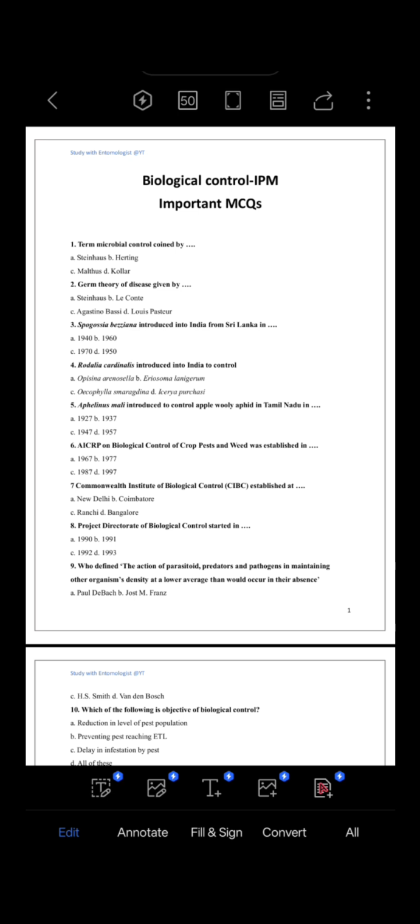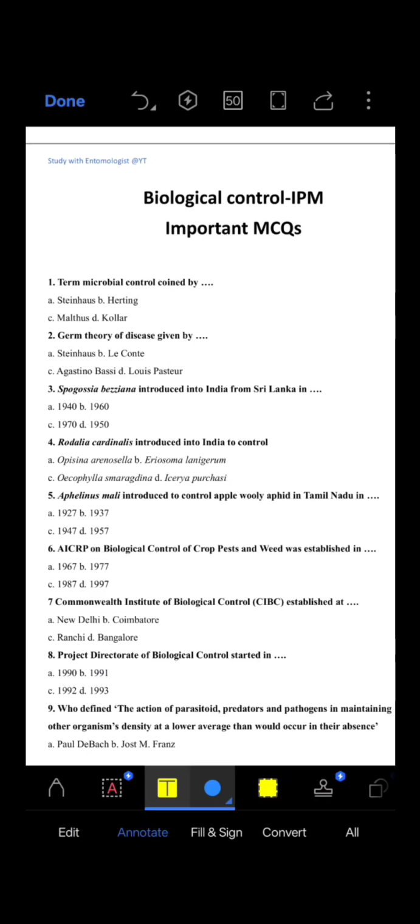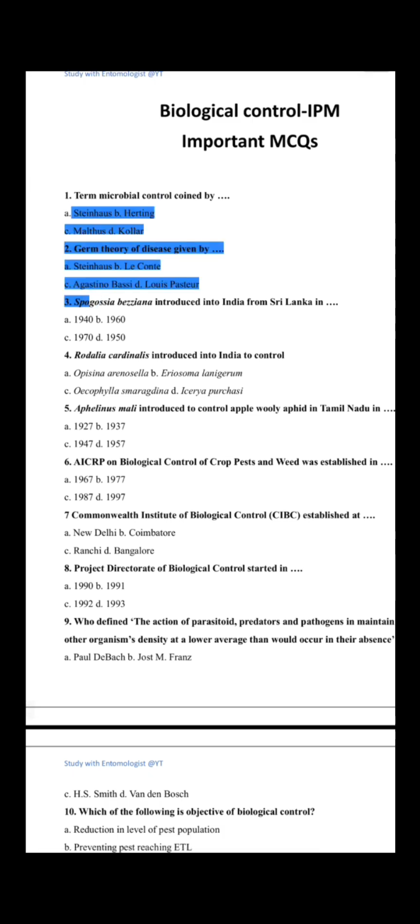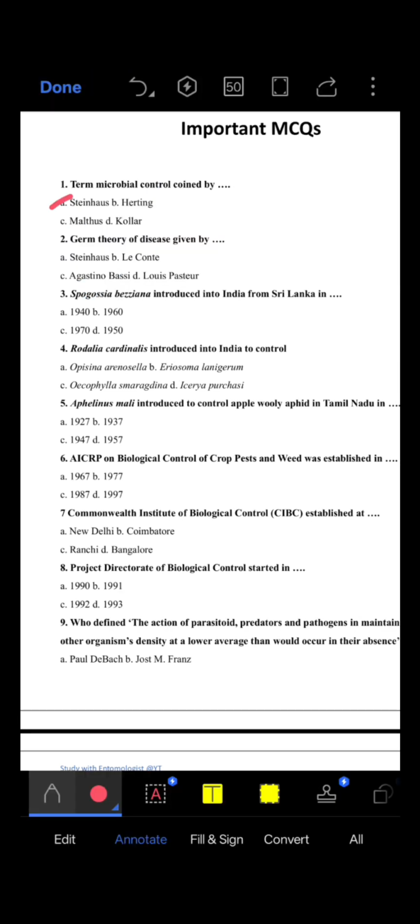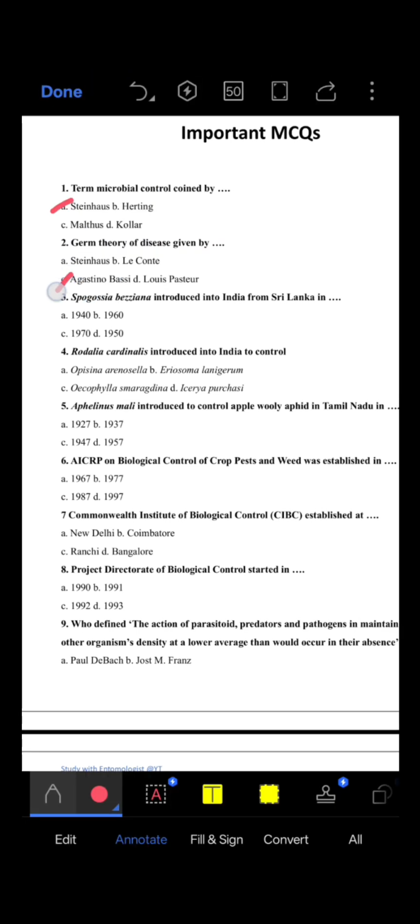Since we have already completed the biological control unit, today we are starting an MCQ series to help you revise concepts quickly and effectively. So the very first question: the term microbial control was coined by? The correct option is A, Steinhaus. Second question, germ theory of disease given by? Option C, Agostino.